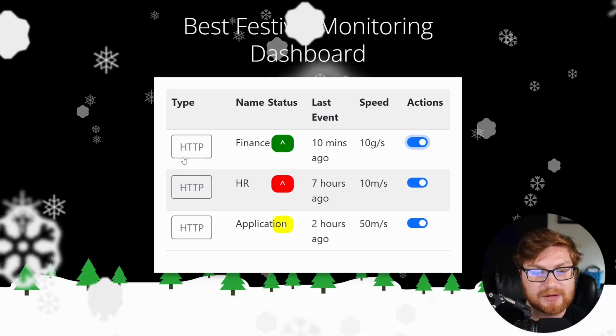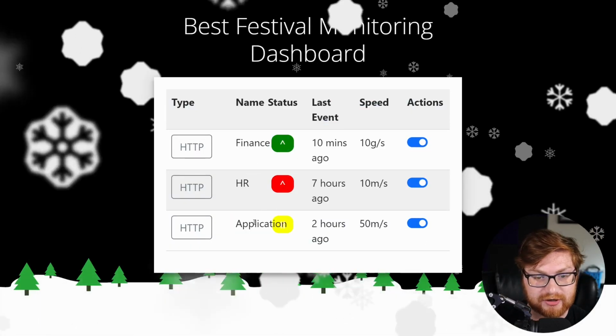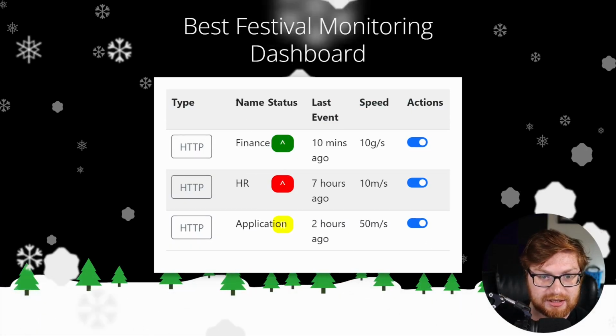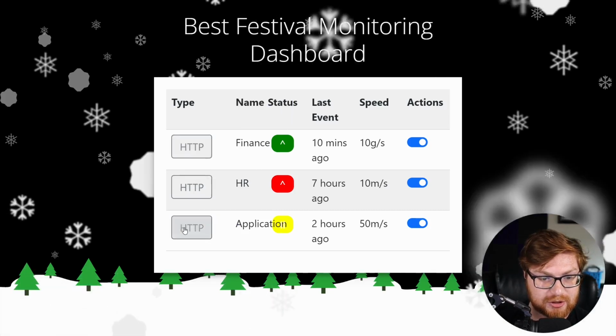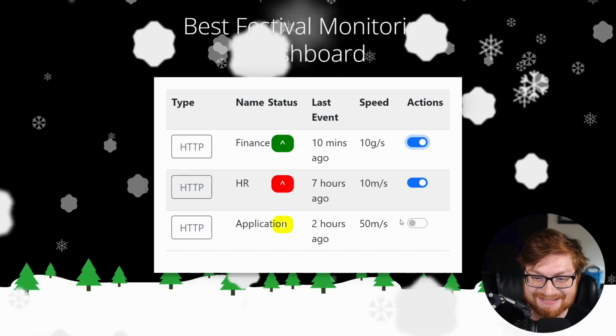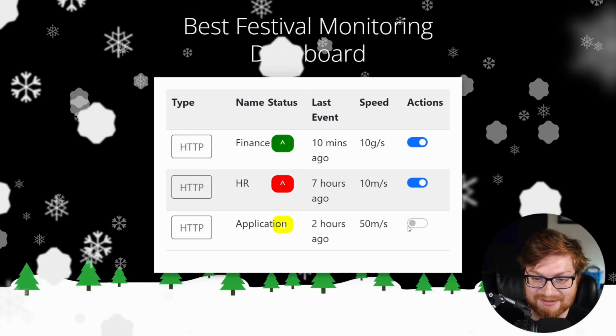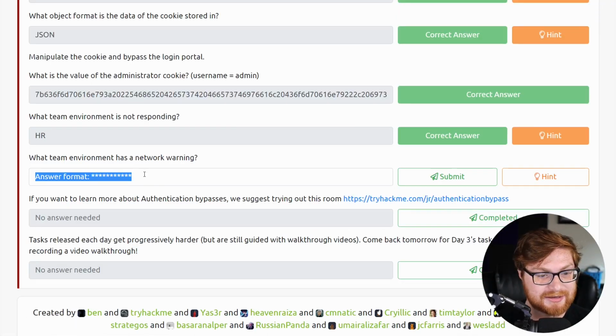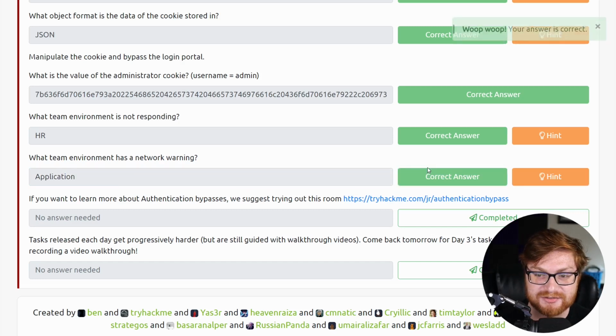All right, hey, we've got all of this figured out here. Sorry, it looks like it is the application operation or that team that is having trouble here with their connectivity. Looks like I can click on stuff, but it doesn't do anything. I guess that's the speed test. But hey, let's go and answer that. Application is a team that's having a bad time.